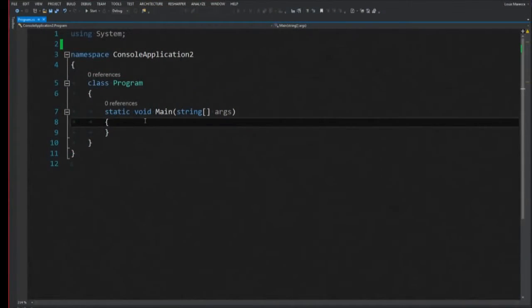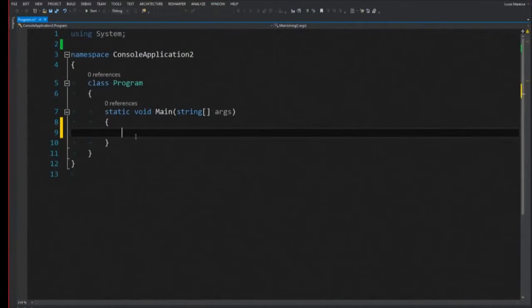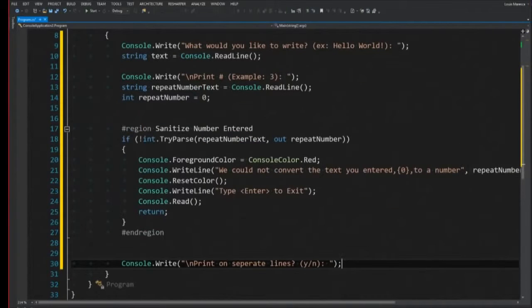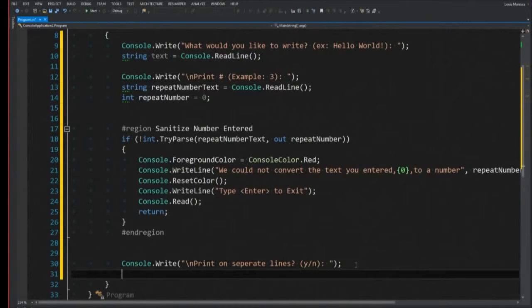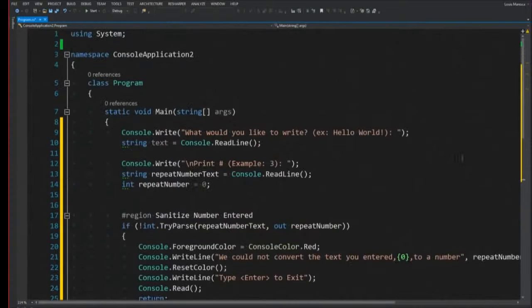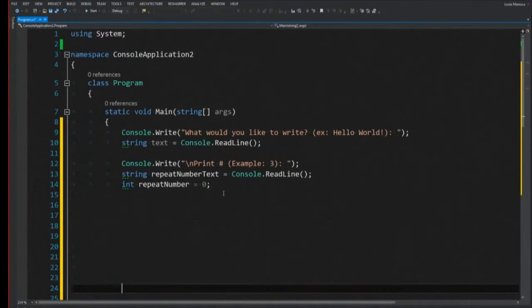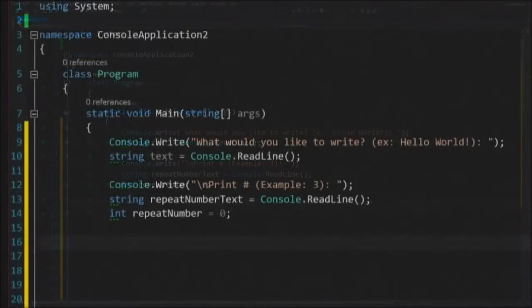Let's show my screen real quick. This is a normal program. We'll paste in the program from last time and go over what that looks like. The first thing is we ask them what they want to type, and how many times they want to type it. Then the next thing we want to do is ask the user if they want it on a separate line or not.